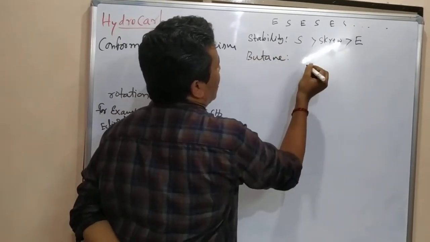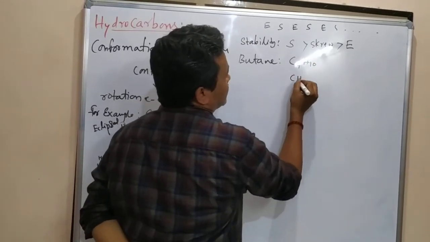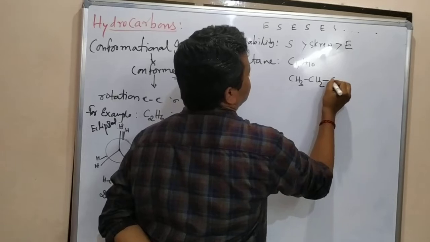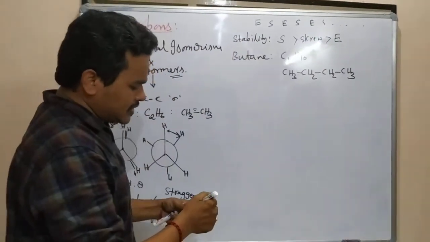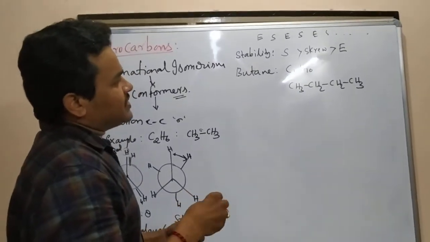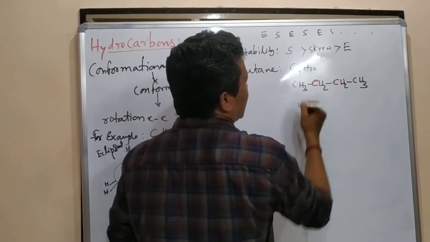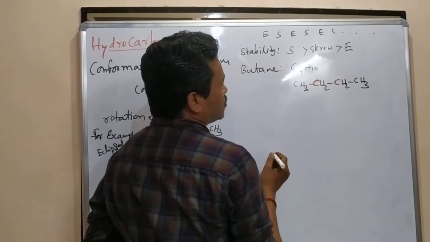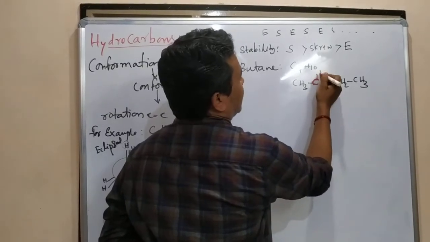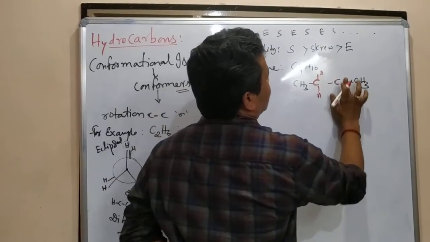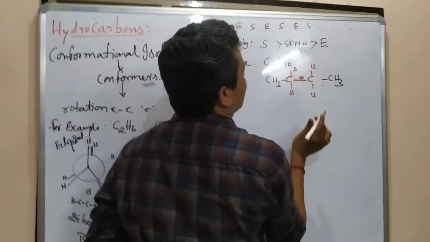Butane is a little bit complex. C4H10. How are we going to write it? CH3-CH2-CH2-CH3. Here we are going to choose the C-C bond. Which C-C bond are we going to choose? This carbon and this carbon. The remaining ones all come under groups. For this carbon, what are there? These two hydrogens, this and this one. For this carbon, what are there? This hydrogen, and this is the C-C sigma bond.